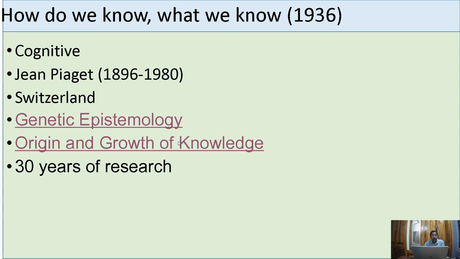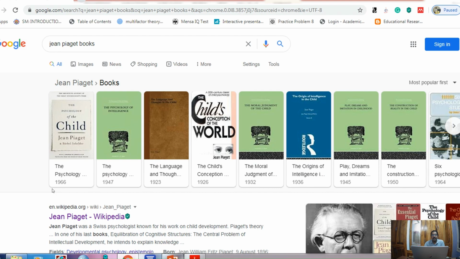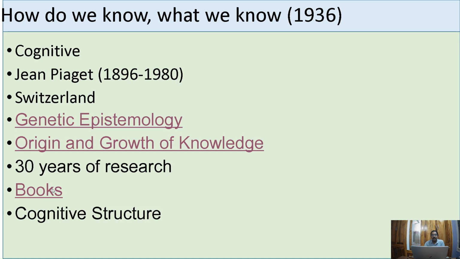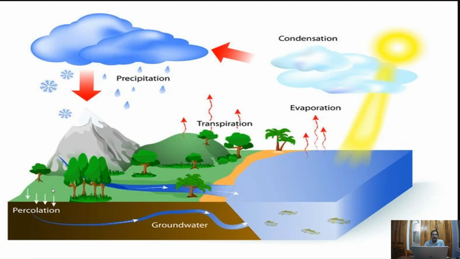What we are going to see is 30 years of research. See how much of a stalwart he is. He has written these many books, and he has given the cognitive structure, and the theory goes through four stages. So we'll see all those things.